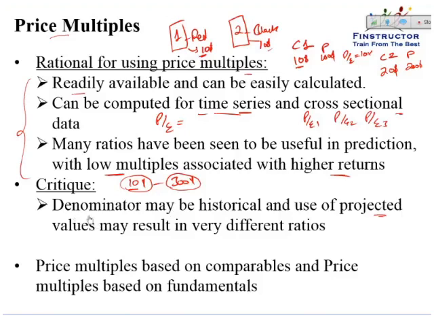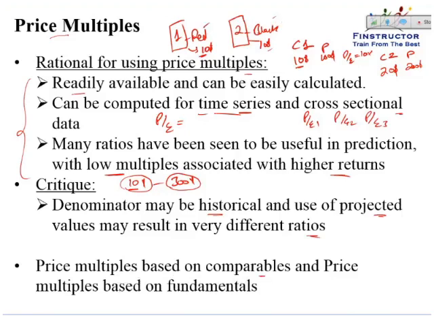So the denominator, if it is historical, may not be the right representation, and if you're using projected values, then again the projections may be accurate or inaccurate, and hence the ratios may change depending on the estimate.